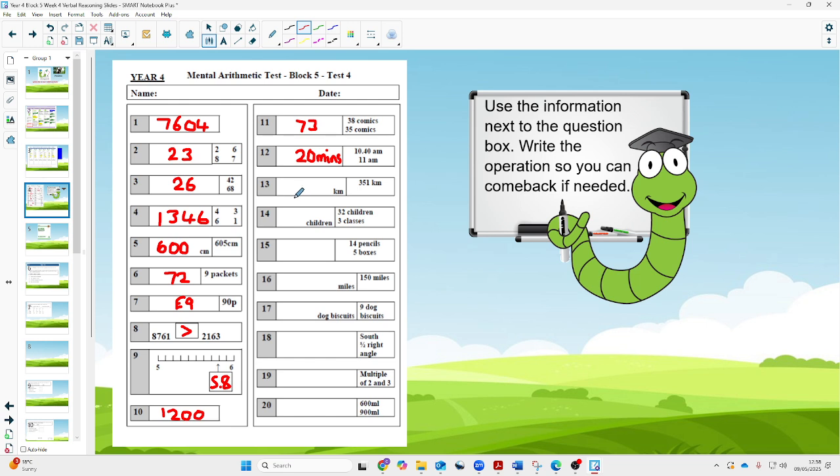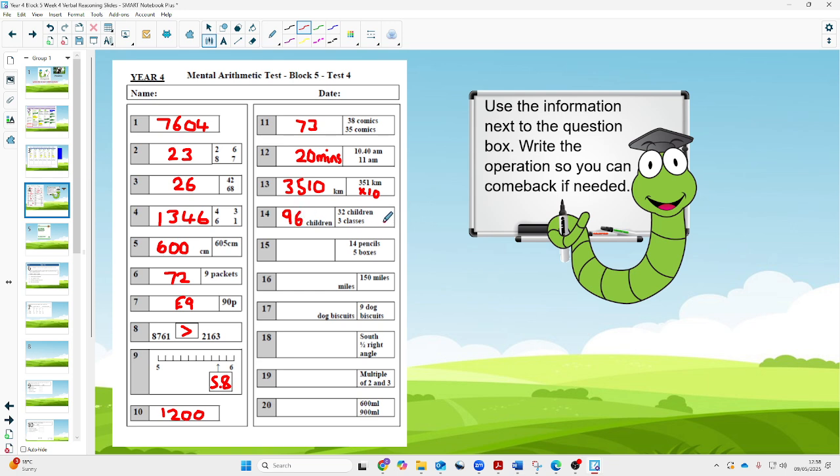But 13, talking about total distance in terms of kilometres, 3,510 kilometres, because that would be times 10, because 351 kilometres related to one journey. How many children in 3 classes if 32 are in each one? We'd have 96 children.